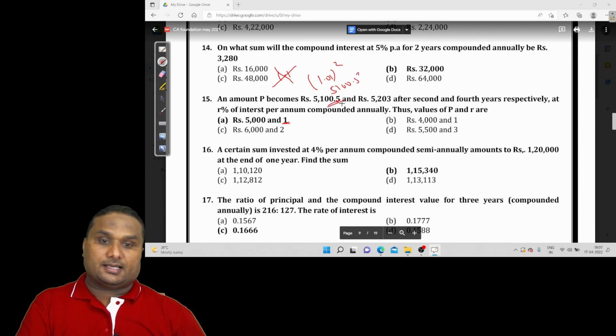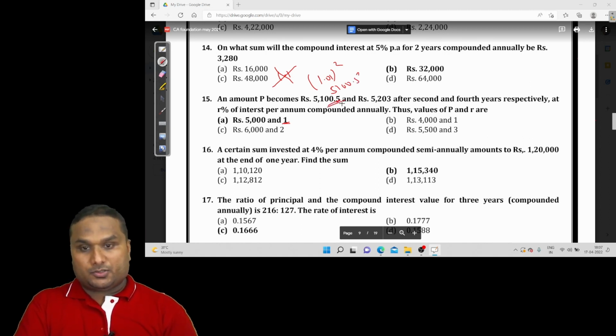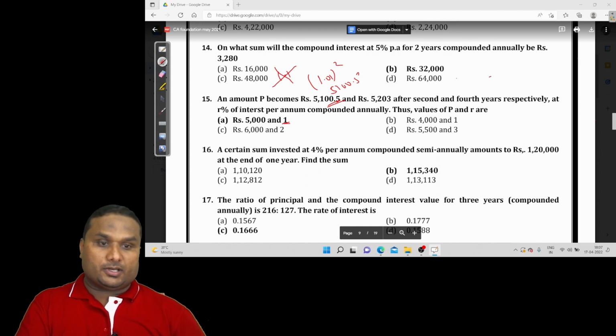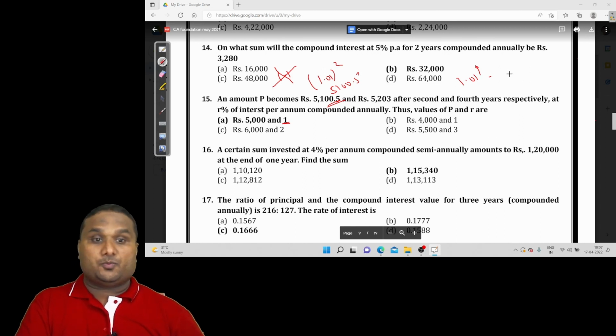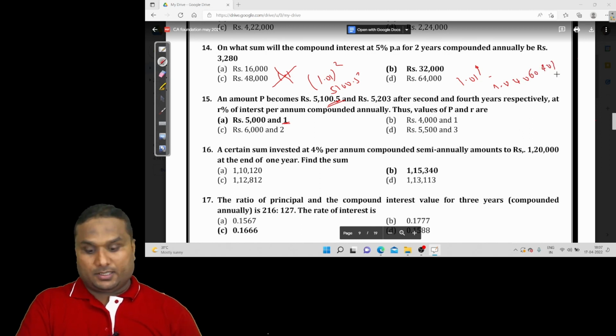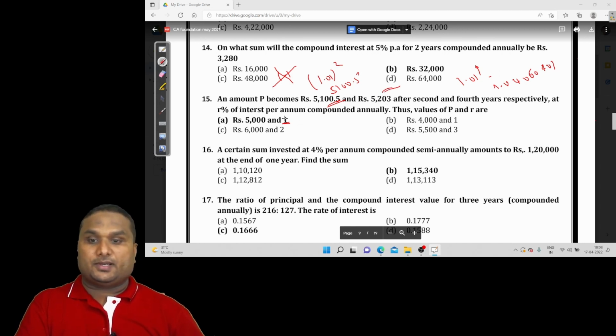This condition is satisfied. Now 1.01 to the power 4, which is 1.04060401, into 5000. The answer is 5203.02. This condition is also satisfied. So option A is the right answer.